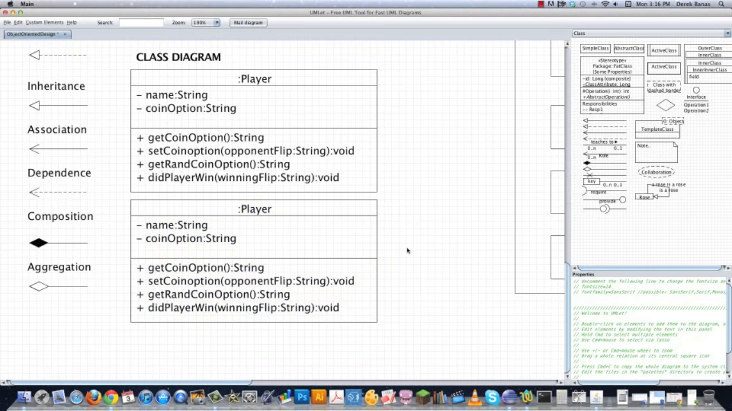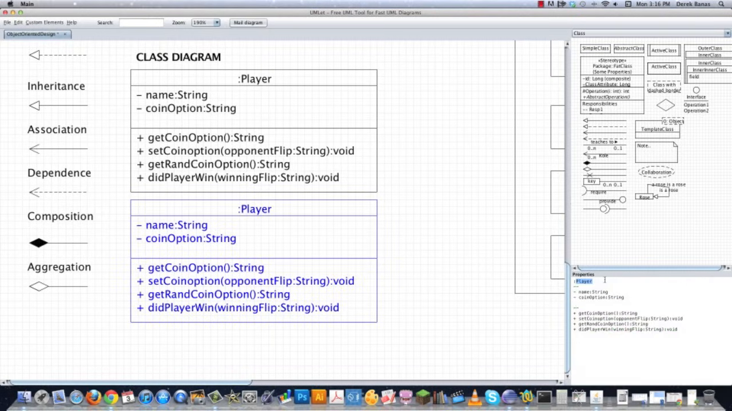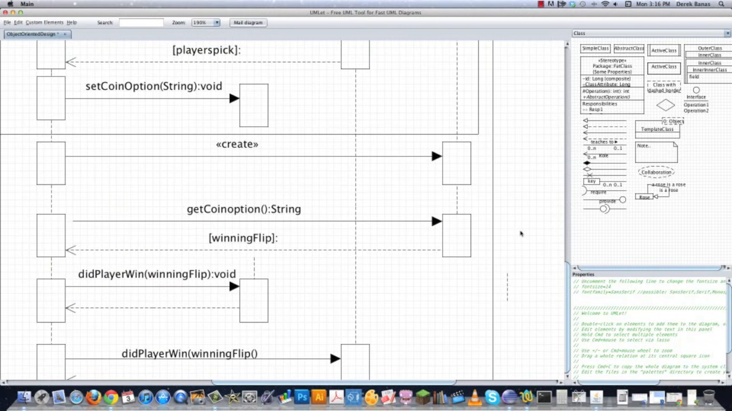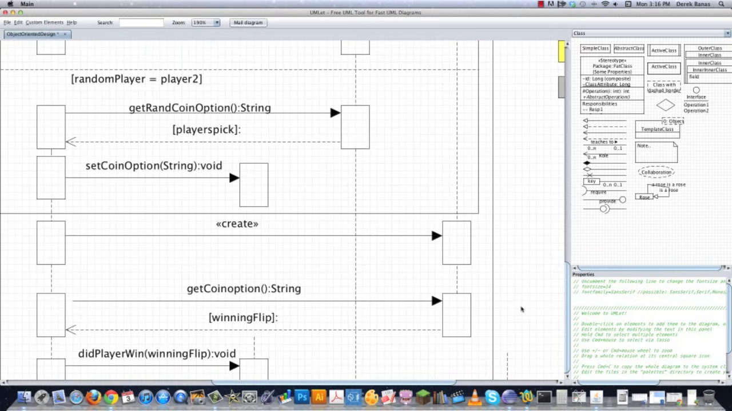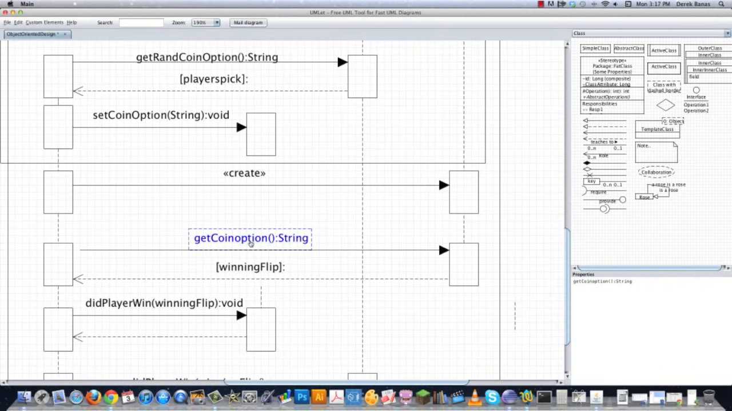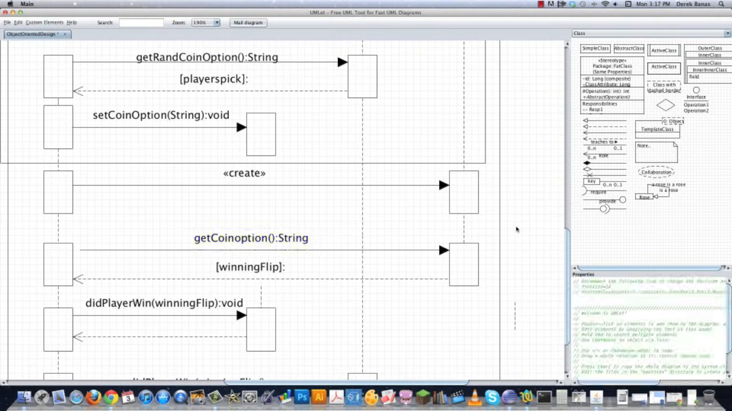Okay, so what other objects are we going to have? We're going to have a coin. So I'm going to say coin object. And what's the coin going to do? Well, let's look. So here's my coin over here. What did it do? It's going to have a coin option set. Okay, so it creates get coin option. So it's going to have a coin option inside of here as a field. And get coin option is going to have to be something that's returned. And that's it. That's all coin does.